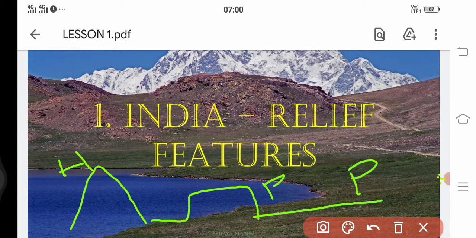So I think you are all aware of these landforms from the previous class. In 6th class you studied about different landforms of Andhra Pradesh. What are they? Hills, plateaus and plains, isn't it?